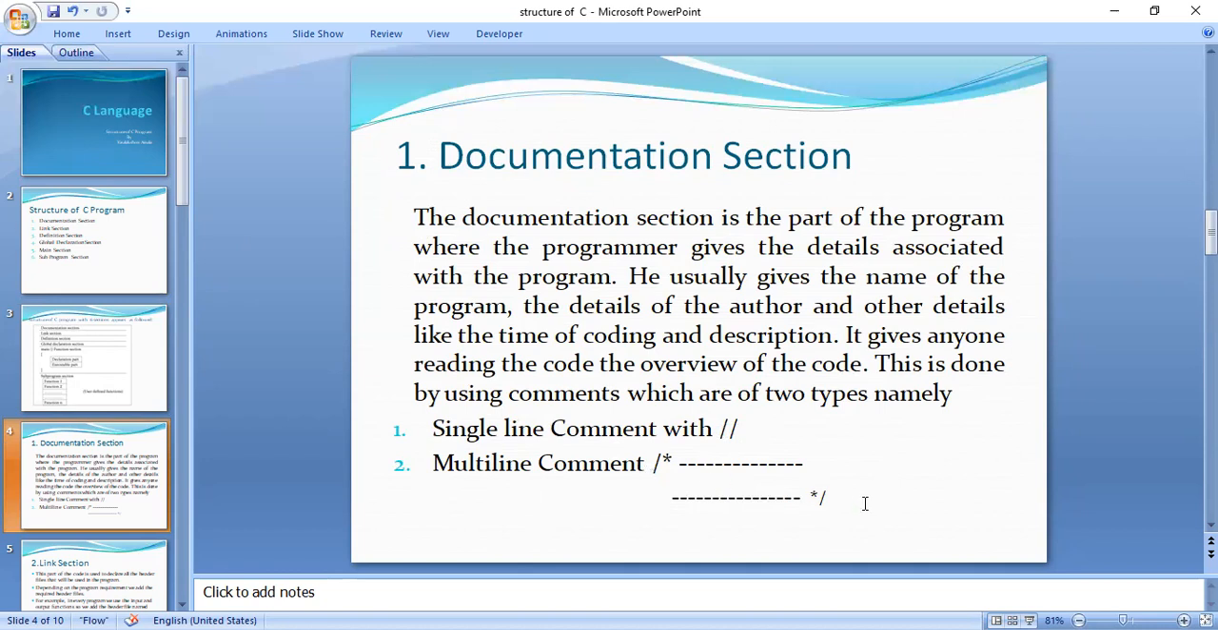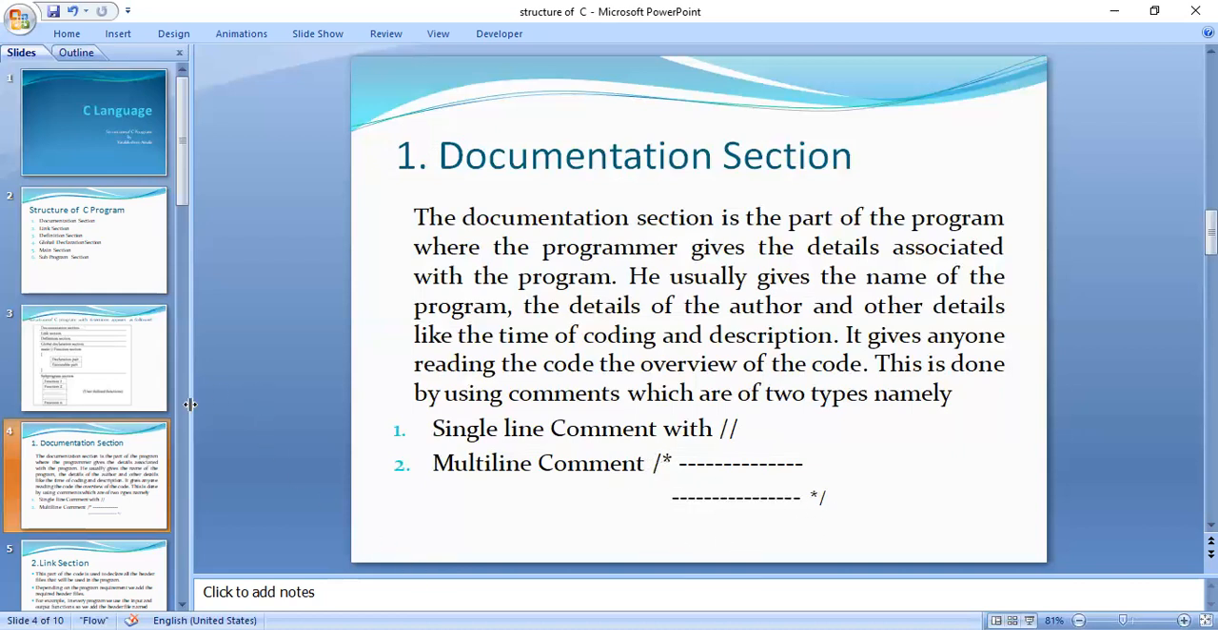So this is about the documentation section. Once again, I repeat, the main intention of the documentation section is for the second person also to understand what is the aim of the program, what concepts you have used, and in what way they are going to be helpful for the program. Each and everything we write in descriptive form, and this can be done by using comments. These comments can be single line or multi-line. For a single line comment we use the double slash, and for the multi-line comment we use the symbols in this way.